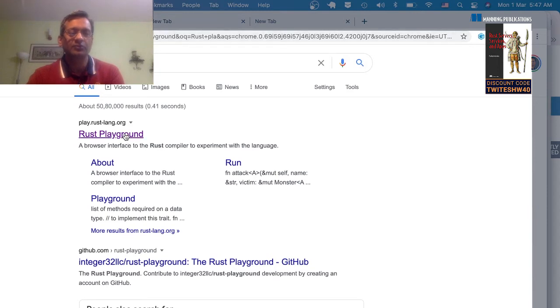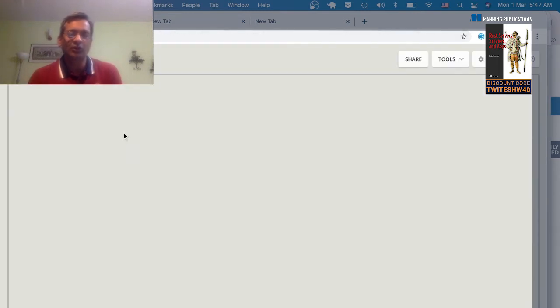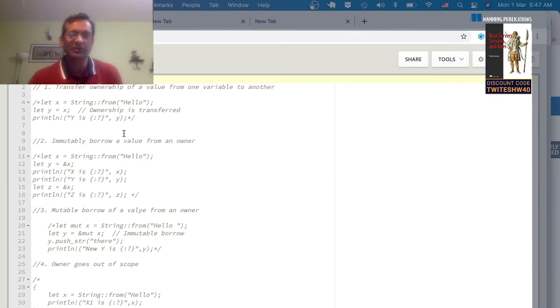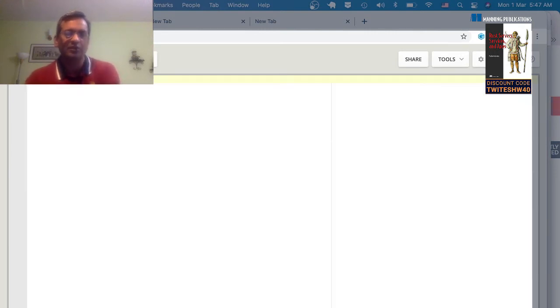So let's go to Rust Playground. It is an online IDE that's available, so you can quickly try out some code. What I'm going to show you is to understand Rust's memory safety model. There is a unique concept called ownership in Rust. I'm going to try and explain to you through some code samples how this works.